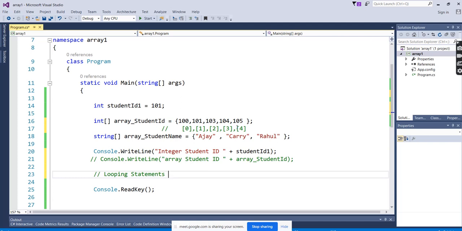Iterator is coming into the picture. Are you able to connect how the looping is going to help us with arrays? What does the iterator do? The iterator will keep on increasing the value from 1, 2, 3, 4, 5 until the condition fails. So here we will take the help of the looping statements, and we will iterate individually, starting with 0 till the condition fails. That's it.